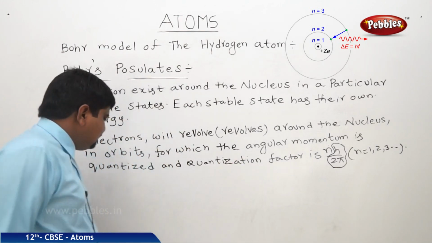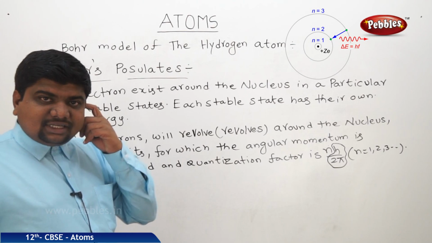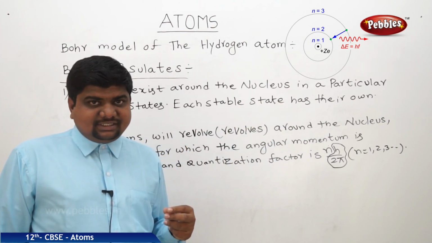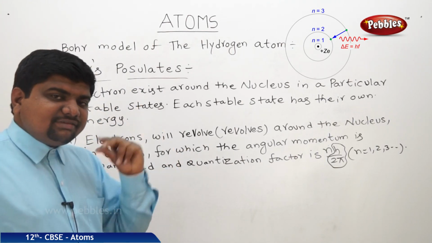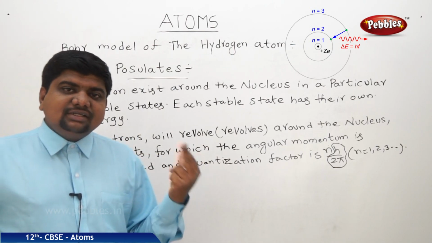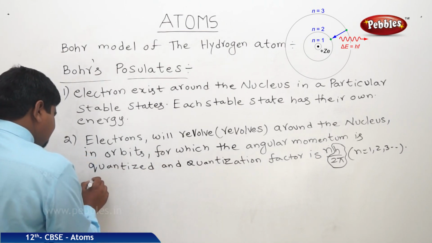And third postulate, electron can excite or de-excite, can jump from one atomic energy level to another non-radiant energy state. In this case, they will emit a photon and the energy of the photon is equal to the difference between the final and initial energy states. So it is like this.